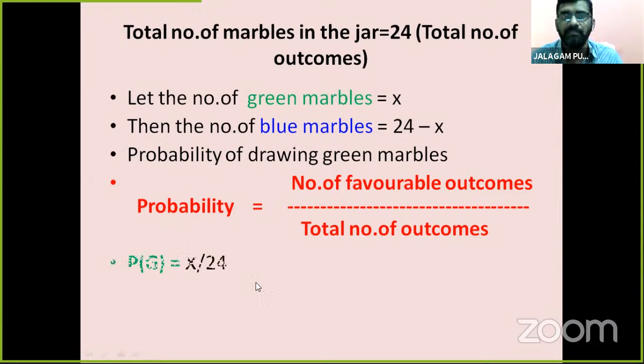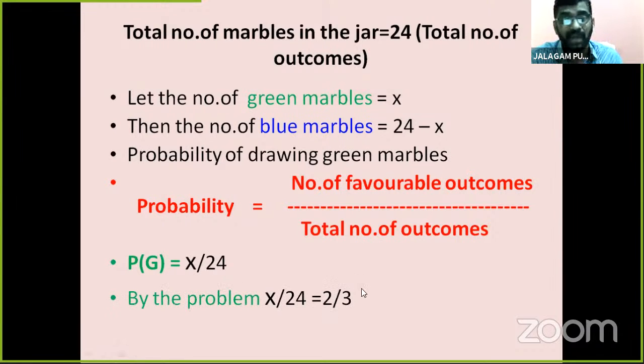So the probability of green is X by 24. Since the probability is given in the problem, we equate them: X by 24 is equal to 2 by 3.